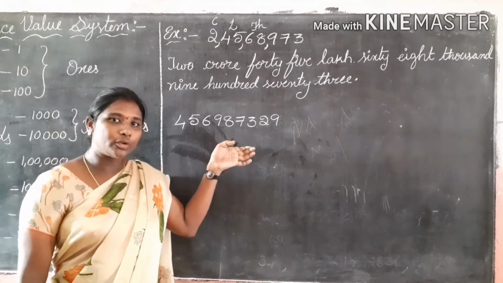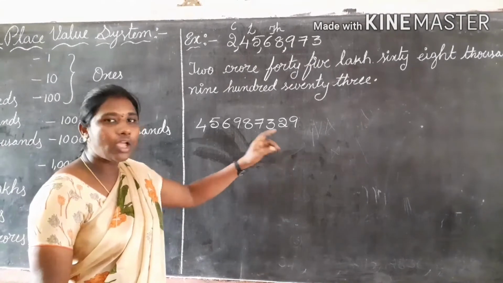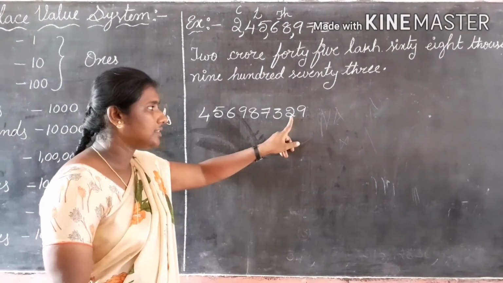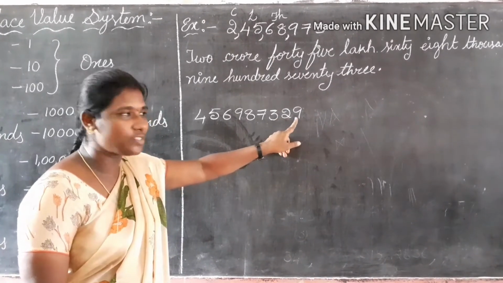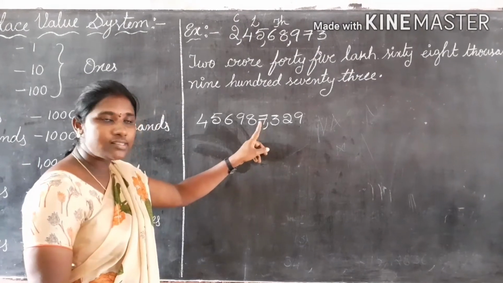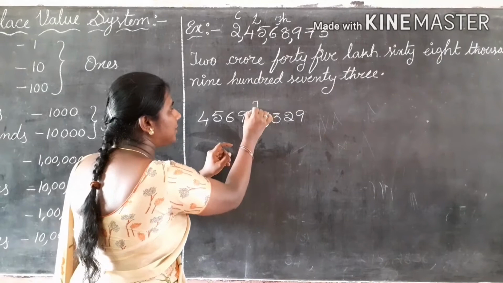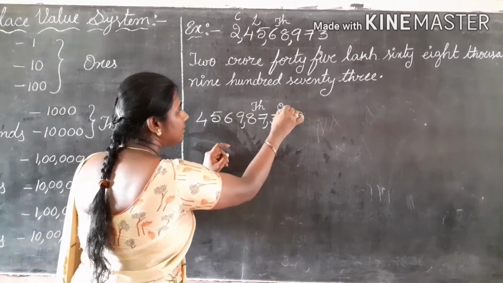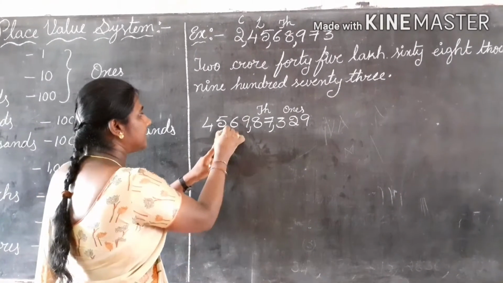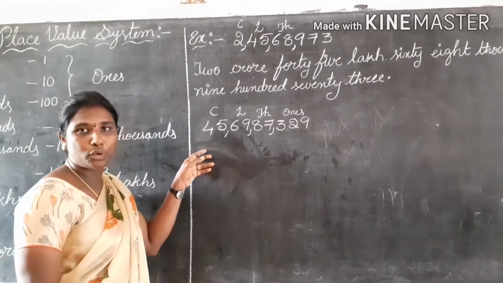First, before we write this number in words, we have to put the commas according to their periods. Here ones, tens, hundreds. These three are in the ones period. We have to put the comma before the hundreds place. Next, thousands, 10,000s. These two are in the thousands period. Next, lakhs, 10 lakhs, the lakhs period. Again crores, 10 crores. These two are in the crores period.